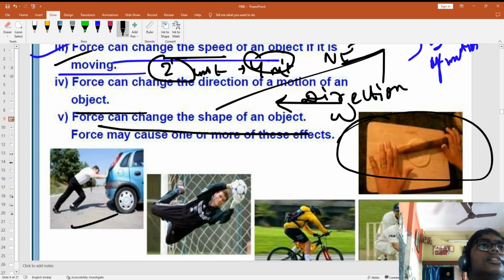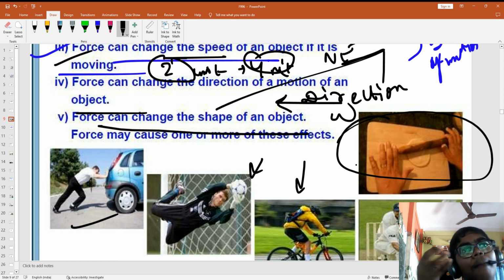See this. Check this option. I will be explaining with the images also. First, check rolling a roti. When it is a ball-like structure, the dough is like a ball. When you are pressing with the belan, you are pushing it, applying force. That time it is becoming a chapati.